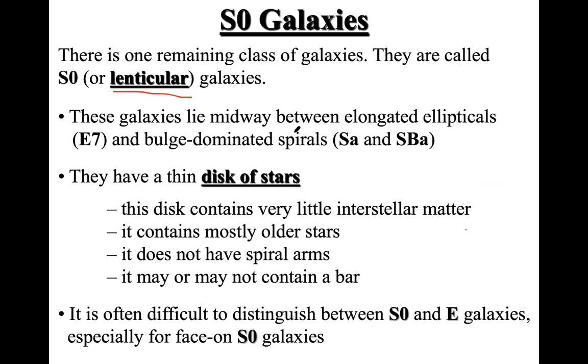Right. So these actually have a thin disk of stars, a very thin disk. This contains very little interstellar matter and contains mostly older stars, and they do not have spiral arms. Some of them may contain a bar, and some of them don't. And sometimes it is very difficult to distinguish between S0 and elliptical galaxies, especially if a galaxy is face on. You cannot easily decide whether this is an S0 or elliptical, right?